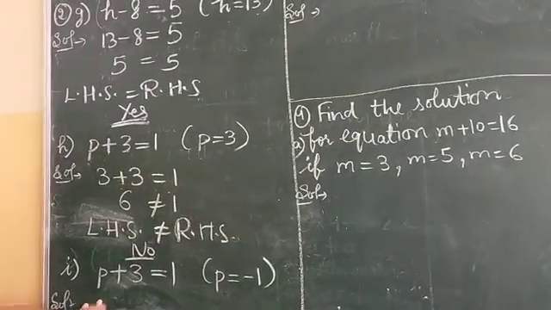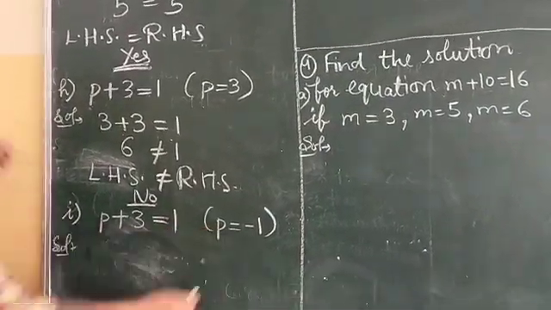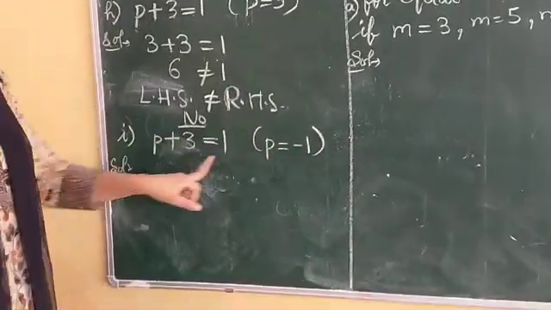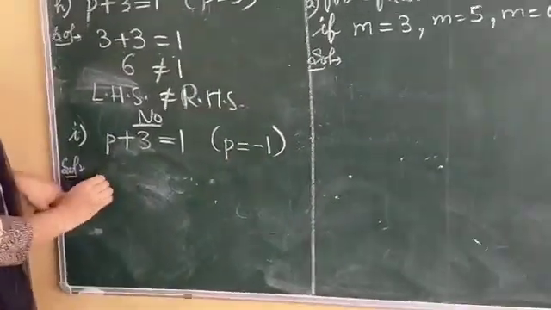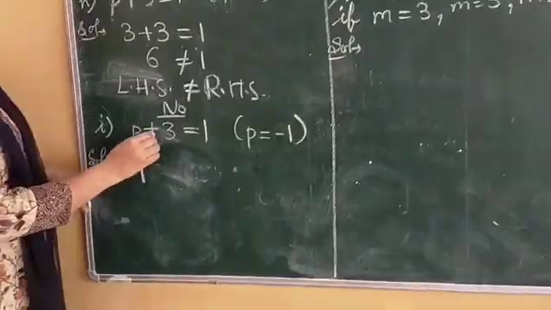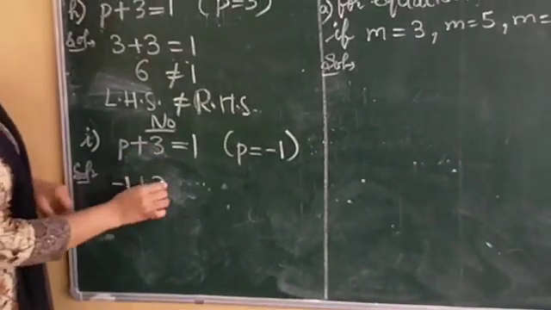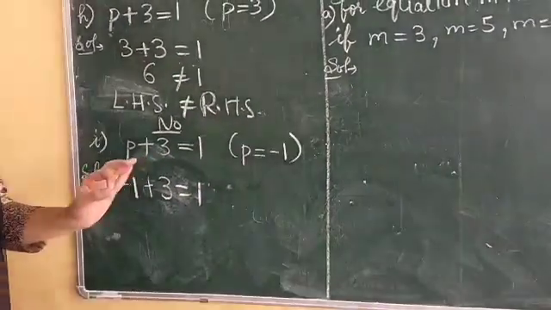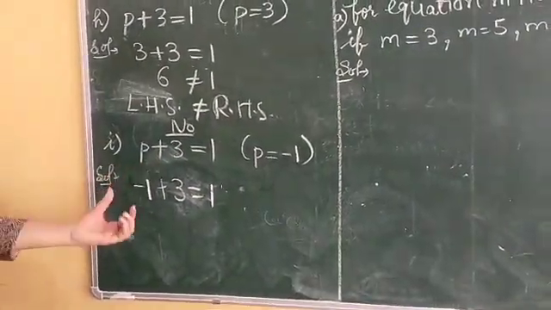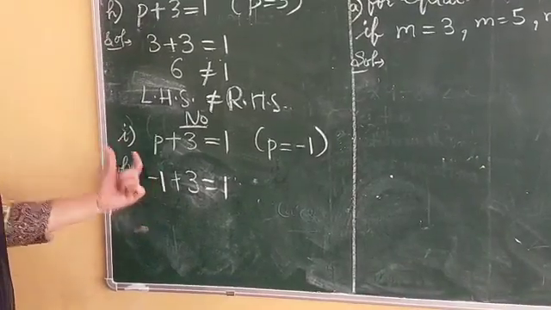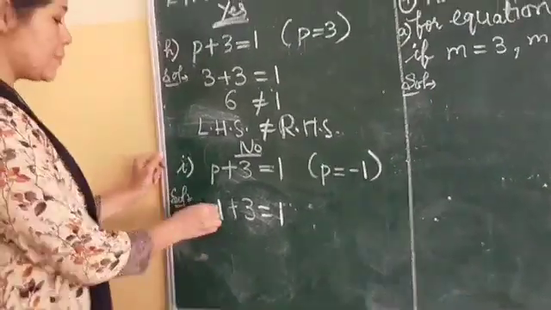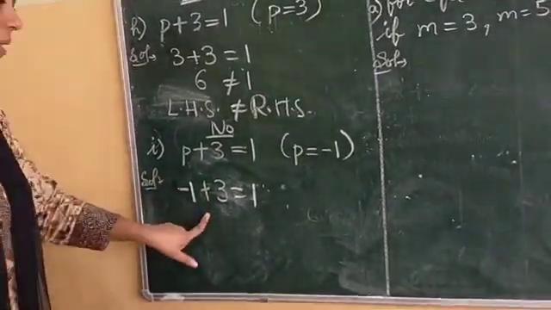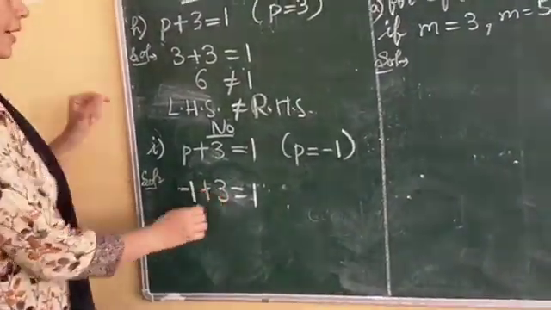In the next I part, p plus 3 is equal to 1 and value of p is minus 1. Now minus is there. So instead of p, you will put here minus 1. Okay? Plus 3 is equal to 1. Now you did the integers chapter. In that we use the rule of signs. Here is minus, here is plus. Minus plus minus, so we will subtract these two.